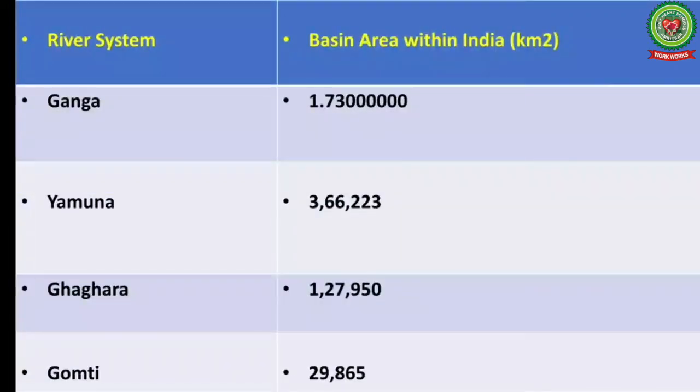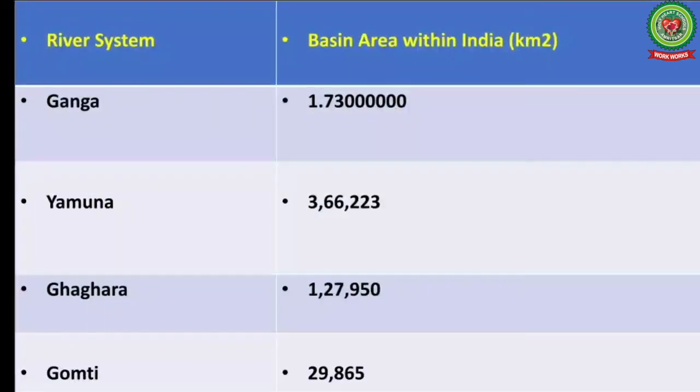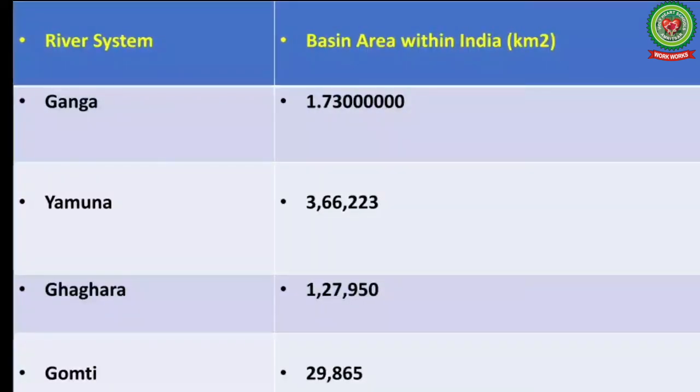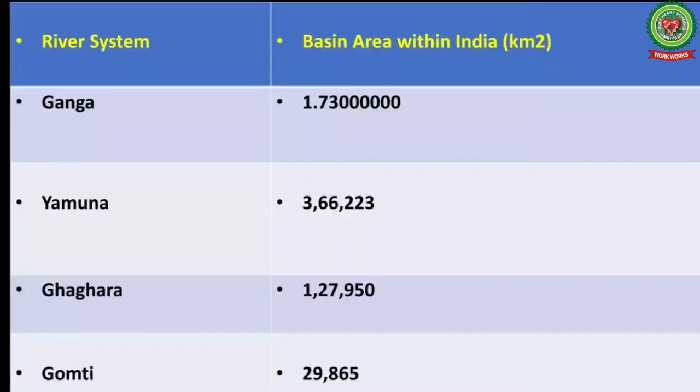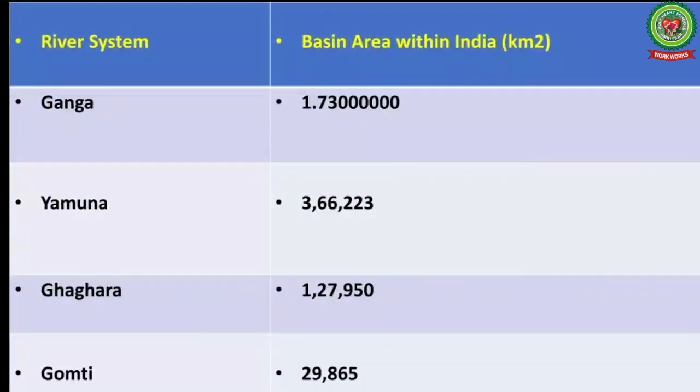If we see the Ganga drainage system, the total basin area of river Ganga within India is 1.73 million square kilometer. That of Yamuna is 3,66,223 square kilometer.